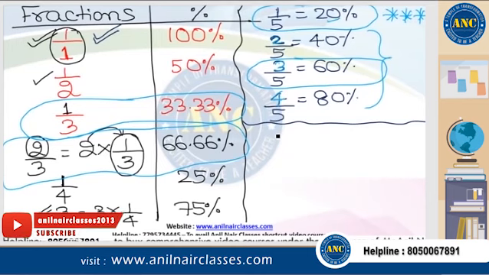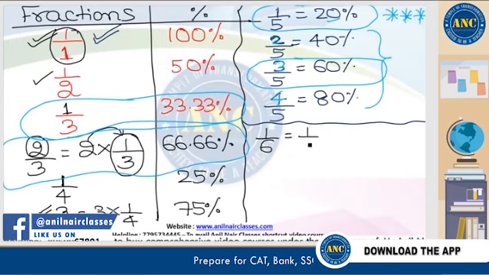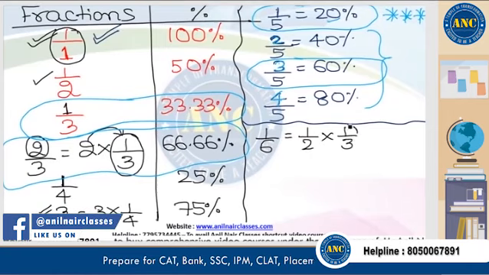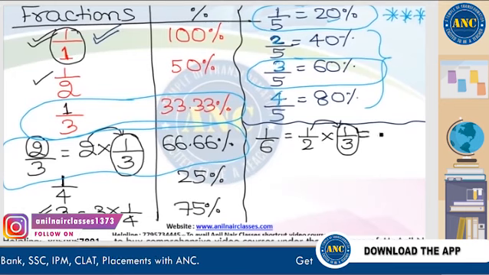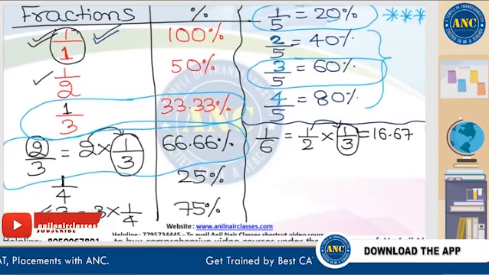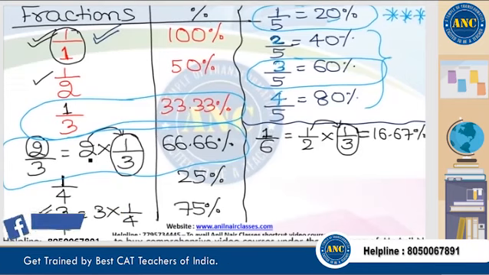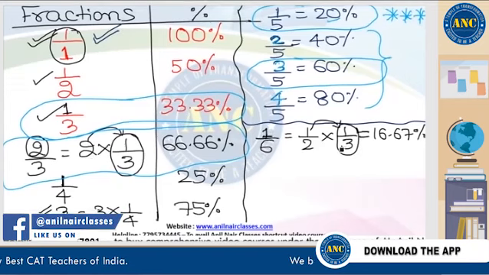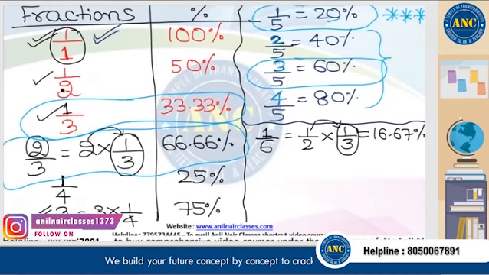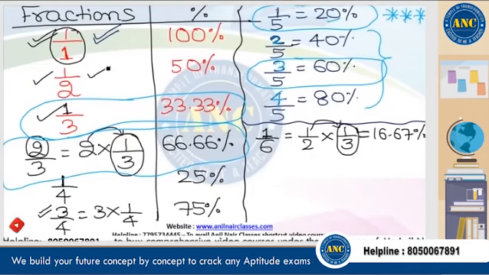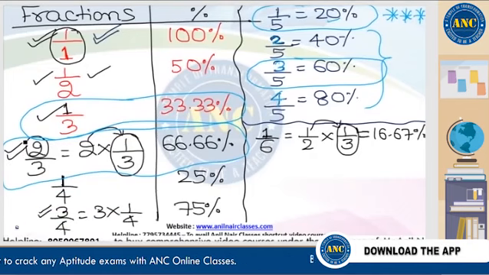Now see here. If I increase the denominator, 1 by 6. 1 by 6 is nothing but 1 by 2 into 1 by 3. 1 by 3 is 33.33. What is half of 33.33? Half of 33.33 is 16.67 percentage. If I increase the numerator, 2 by 6 is nothing but 1 by 3, already written. 3 by 6 is nothing but 1 by 2, already written. 4 by 6 is nothing but 2 by 3, already written.